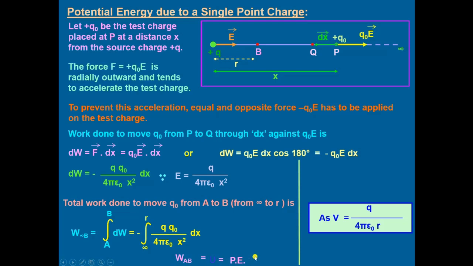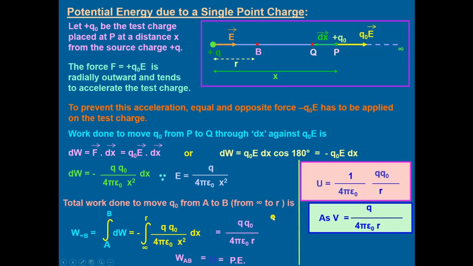Work done is equal to potential energy. So work done is equal to Q Q naught by 4 pi epsilon naught r. This will be equal to potential energy U, 1 upon 4 pi epsilon naught Q Q naught divided by r. As we know that Q upon 4 pi epsilon naught r is equal to potential V, this potential energy will be equal to work, which will be equal to Q naught into V. So work will be equal to energy, which will be equal to qV.